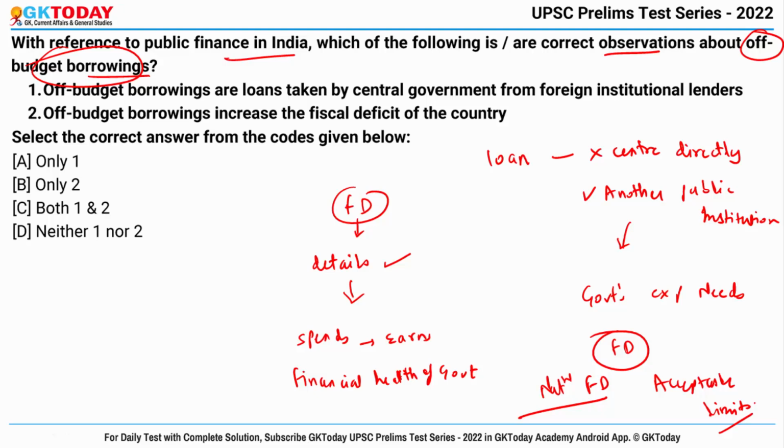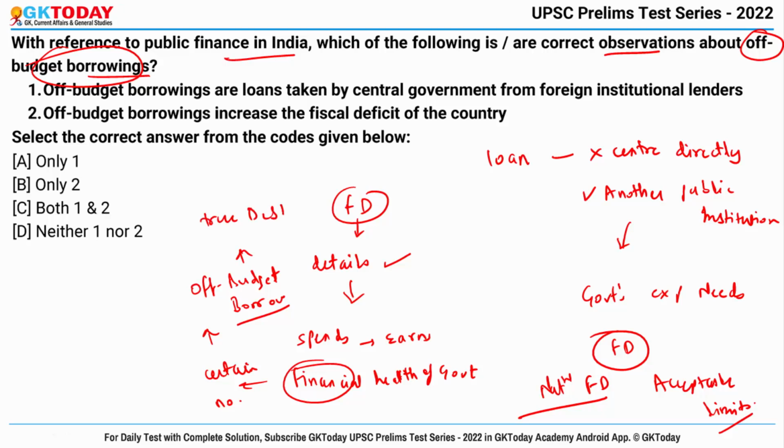So the government always wants to restrict the fiscal deficit at a certain number, and this can be restricted by off-budget borrowings. So here comes the concept of off-budget borrowings. So ultimately it becomes difficult to calculate the true debt of the government.